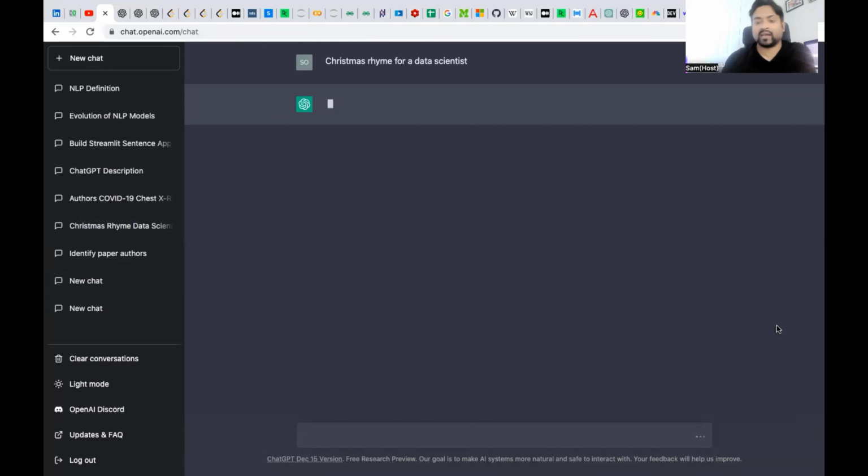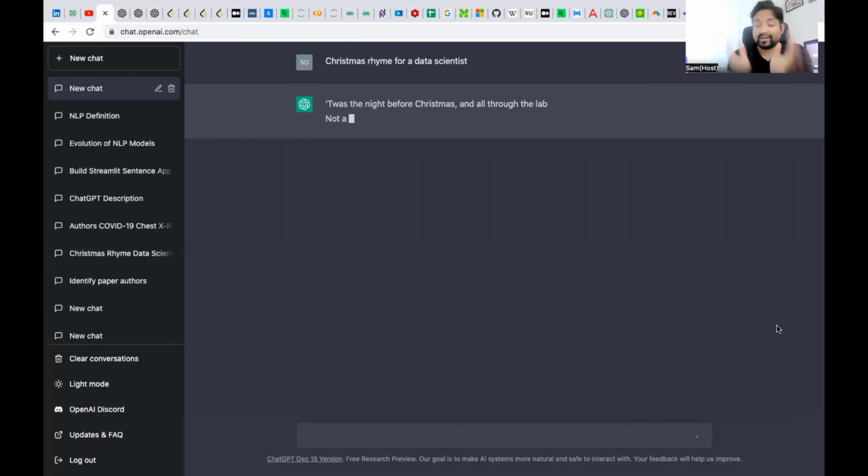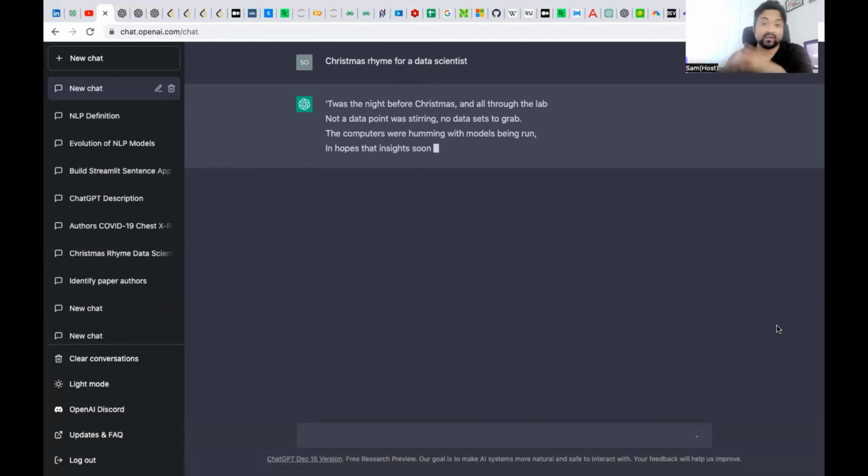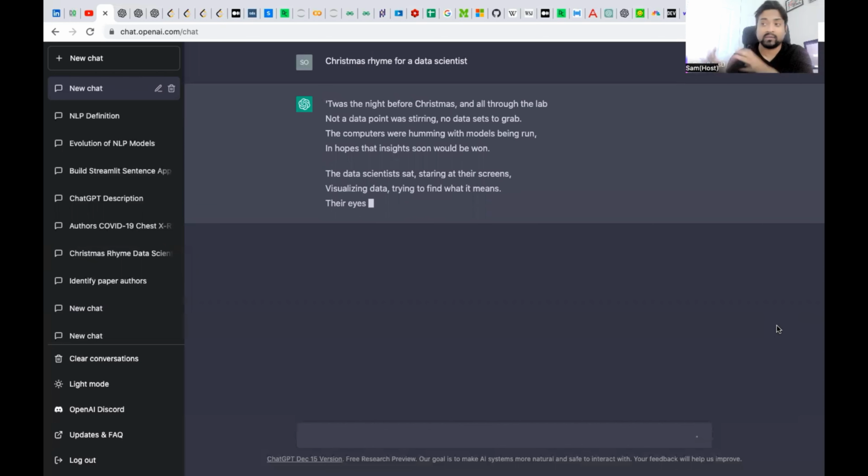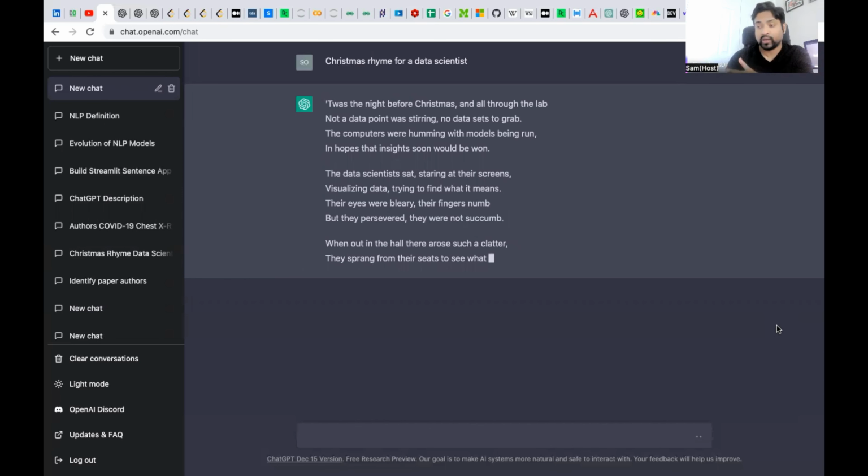One thing you need to understand is that millions of users are hitting ChatGPT at the same time. So sometimes the network traffic is pretty huge and it hits the threshold, and OpenAI is still trying to scale their system so that it can handle millions of users at the same time.